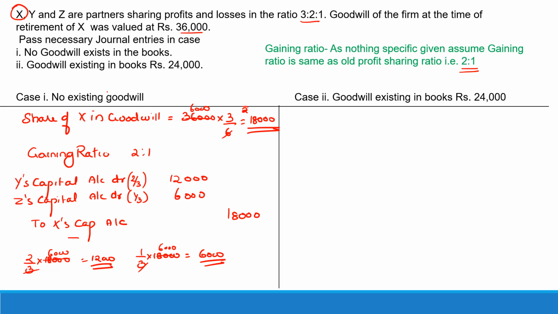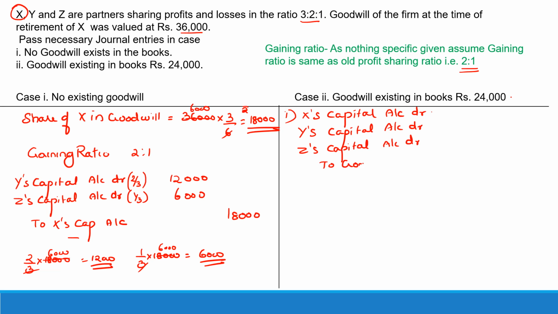Now we take the case where already existing goodwill in the books is 24,000. So what do we do in this case? First you give away this existing goodwill of 24,000 to all the partners. So goodwill is a debit balance; to write it off, we have to credit it and we would debit all the partners' capital accounts. So the first journal entry that you will pass would be: X's capital account debit, Y's capital account debit, Z's capital account debit, to goodwill account.